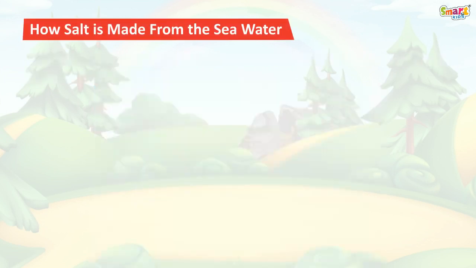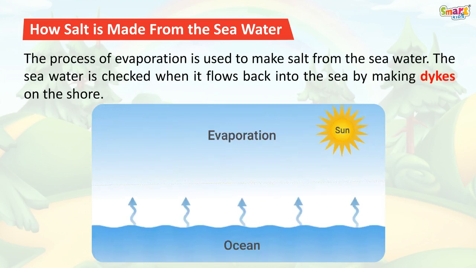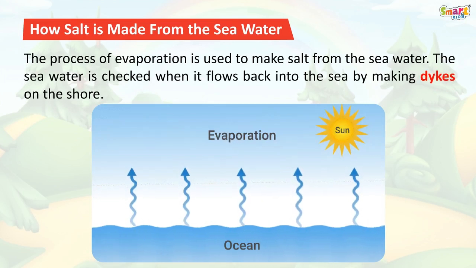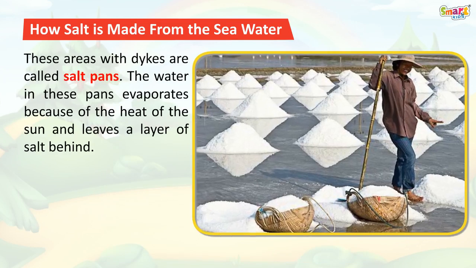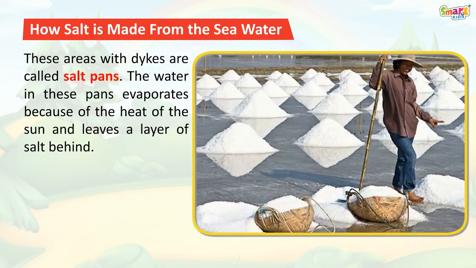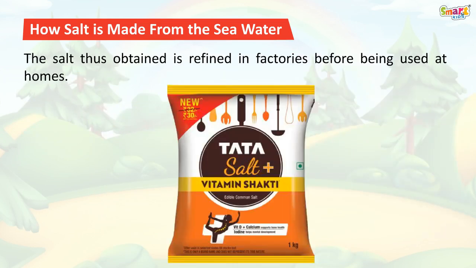How salt is made from the sea water. The process of evaporation is used to make salt from the sea water. The sea water is checked when it flows back into the sea by making dikes on the shore. These areas with dikes are called salt pans. The water in these pans evaporates because of the heat of the sun and leaves a layer of salt behind. The salt thus obtained is refined in factories before being used at homes.